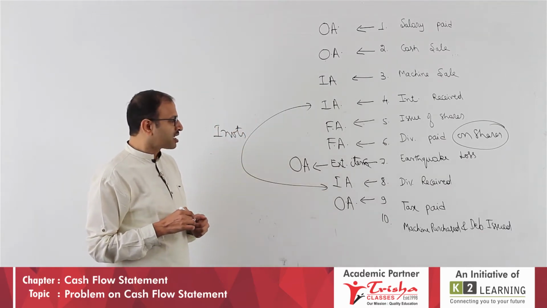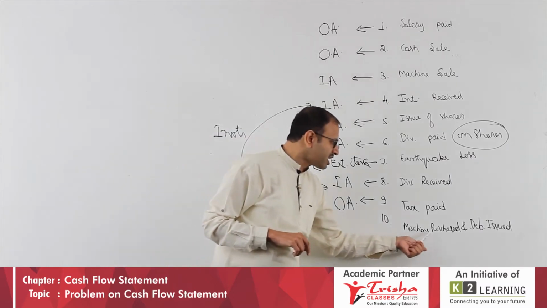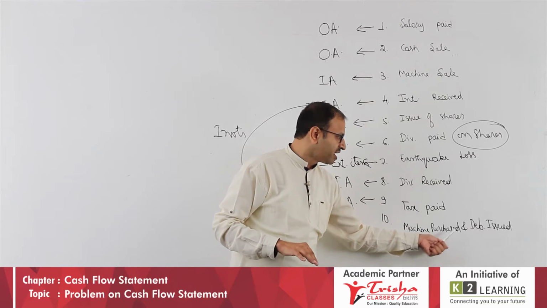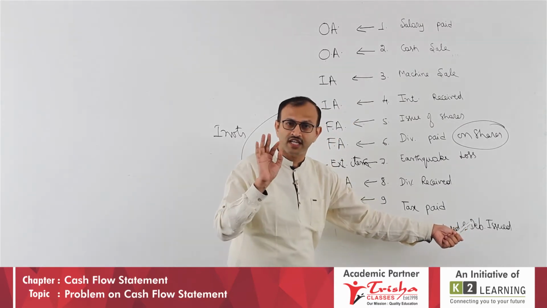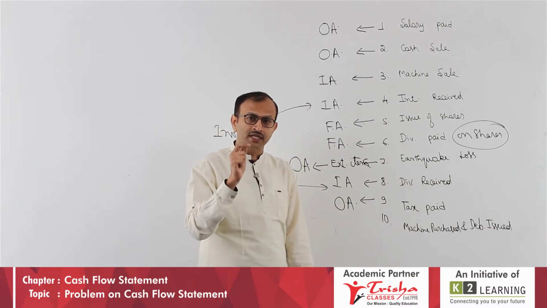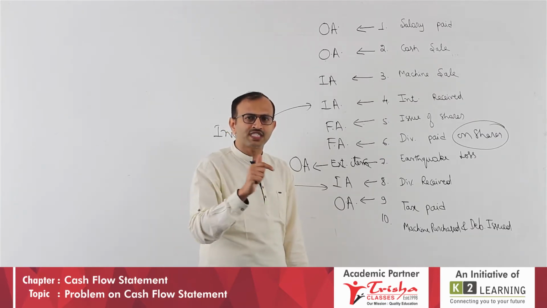Last one. The machine purchased and debenture issued. Machine is a long-term asset, but do not take it as investing activity. Debenture issued is a security, long-term funds, but do not take it as financing activity, because in machine purchase against debenture issue, there is no cash. The entry is machine to debenture.